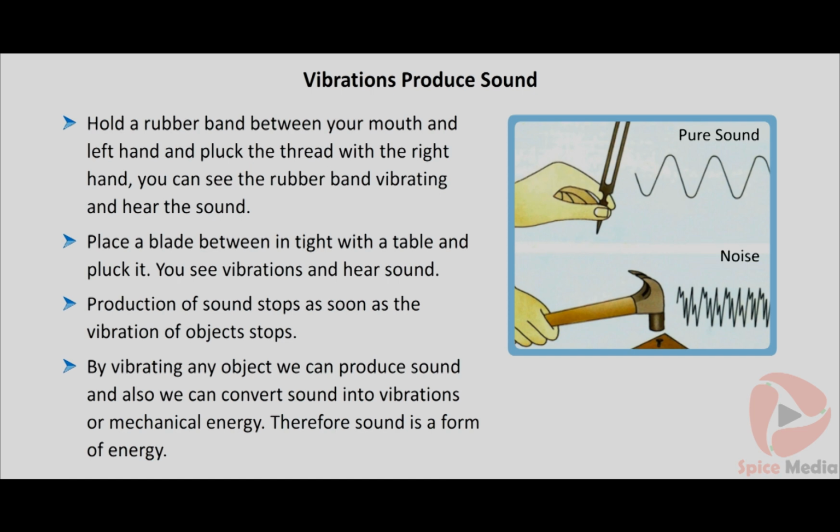By vibrating any object, we can produce sound, and also we can convert sound into vibrations or mechanical energy. Therefore, sound is a form of energy. Sound travels as wave. It needs a medium for propagation. Sound can travel through air, liquid, and solid.